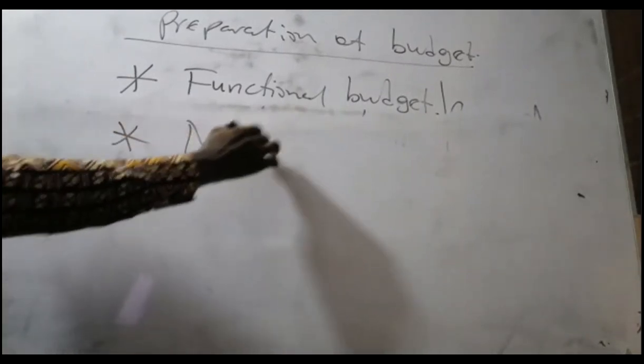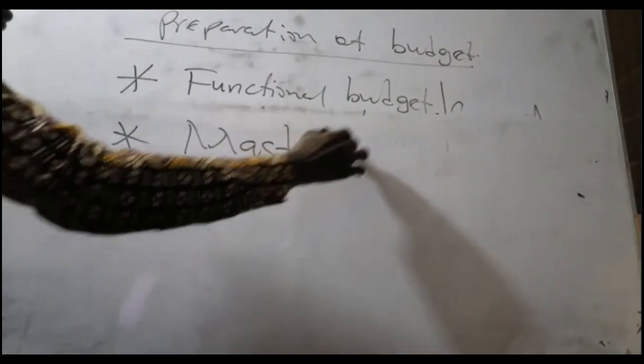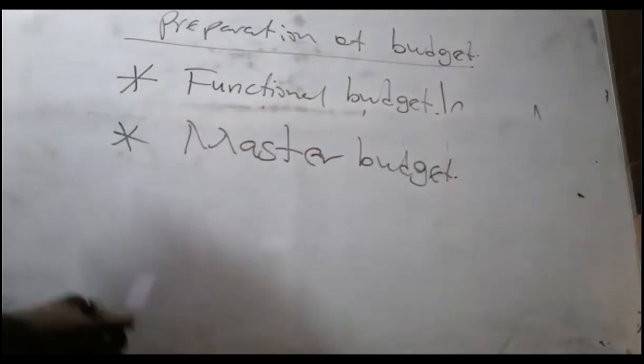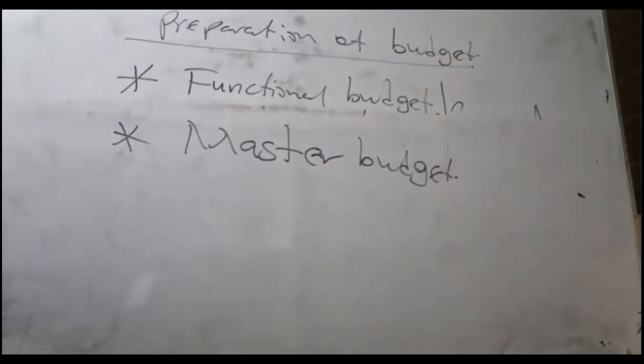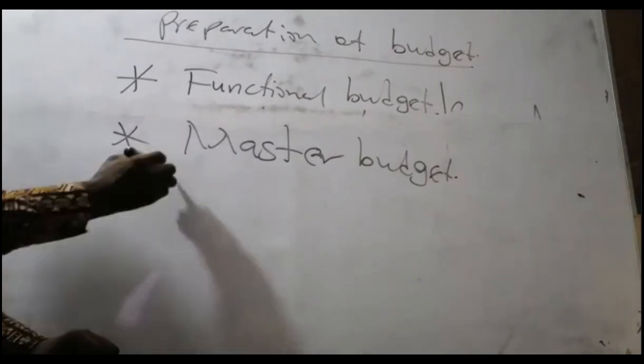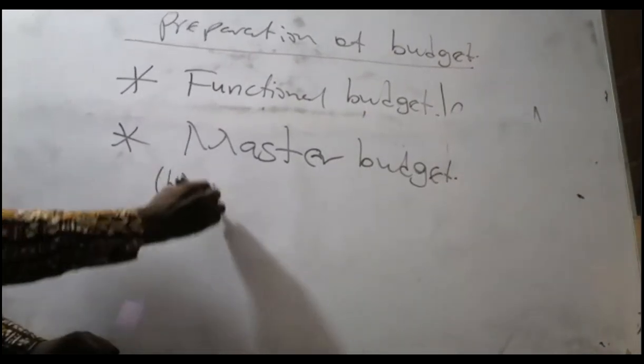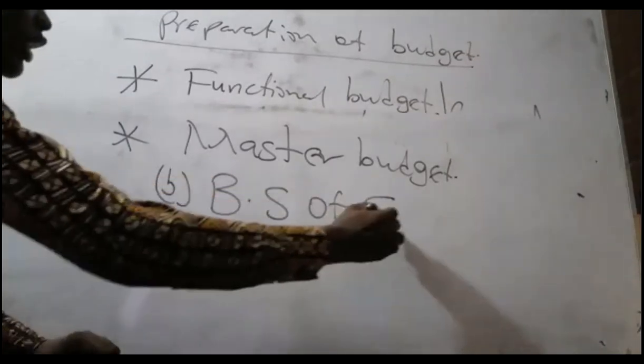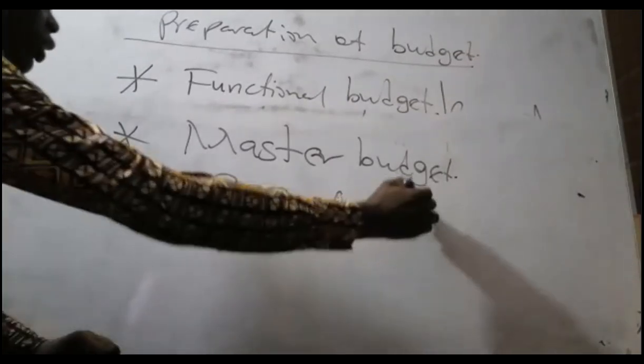Wow, I like the name, master budget. So the master budget is simply a combination of three items. It is the budgeted statement of comprehensive income. No shortcut. I'm begging you.